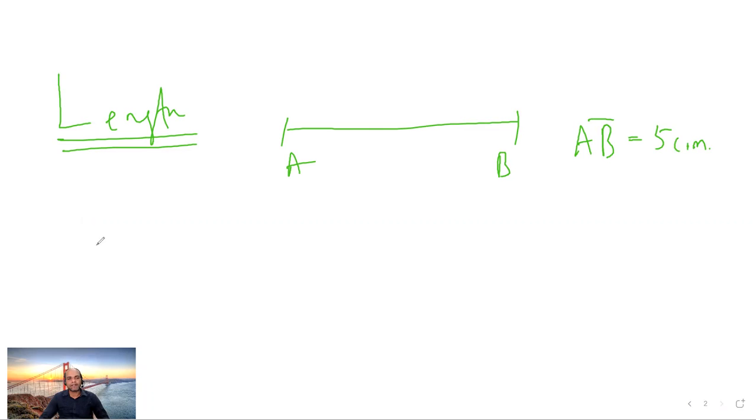The minimum unit used for length is the millimeter. We use millimeter. So if we have 10 millimeters, what is that? If you have 10 millimeters, then we get 1 centimeter.